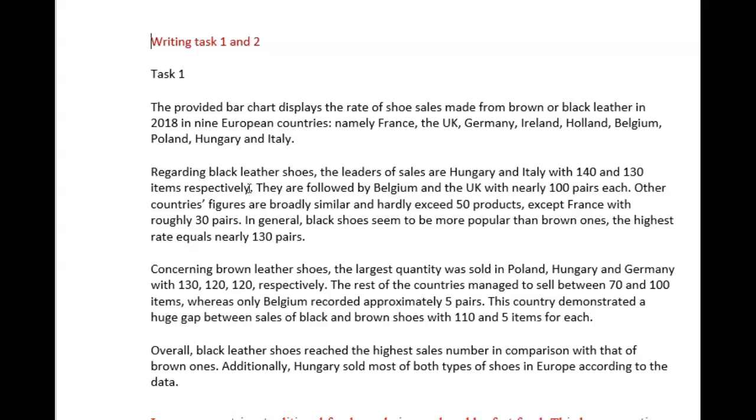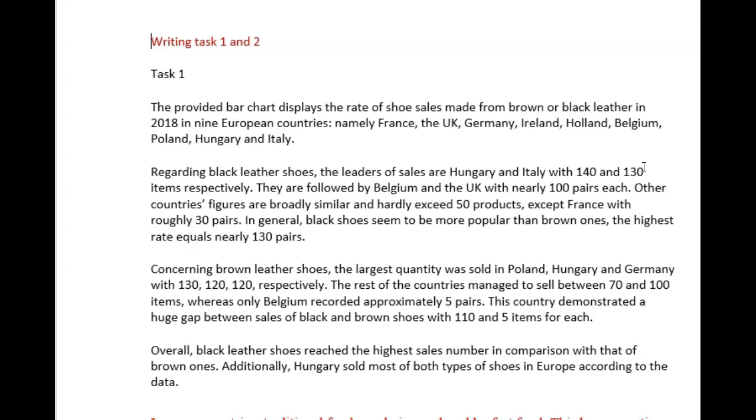Okay, first of all, I like the way you organized this. When I think about how I want this answer organized, it's more or less what you just did. There is a problem though. Your data is inaccurate because this is all in the thousands. That's why you see those 3 zeros in the parentheses. So saying 140, 130 is inaccurate and it's completely skewing your data. This unfortunately is going to be a huge problem in your task achievement score, because all the data is inaccurate. So the person reading this has an incorrect picture of what you're looking at. So that would definitely lower your task achievement score.